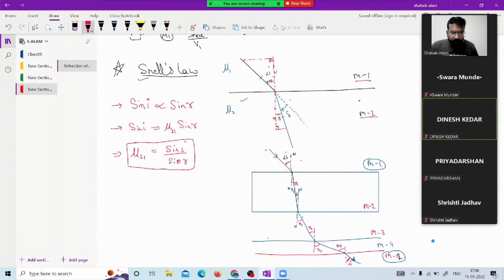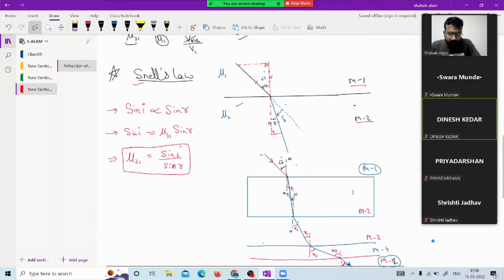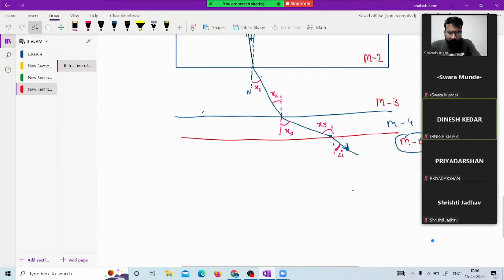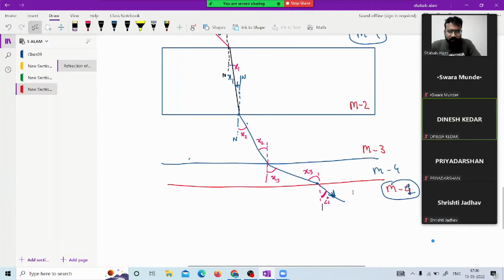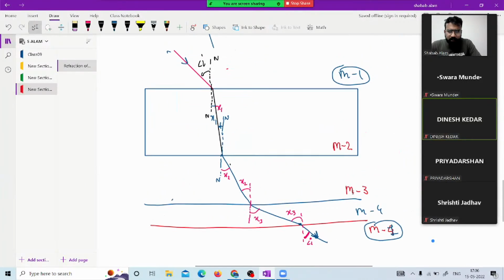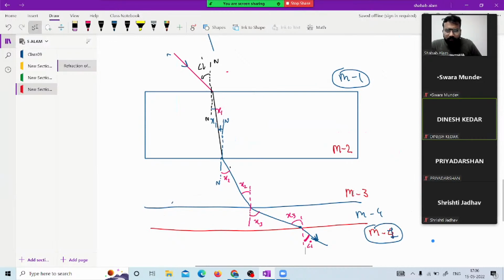This is angle I only. Let me zoom this part so that it may be more clear to you all. I hope this is more clear now.